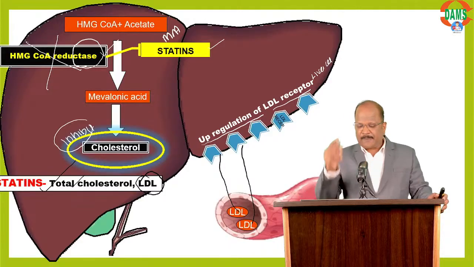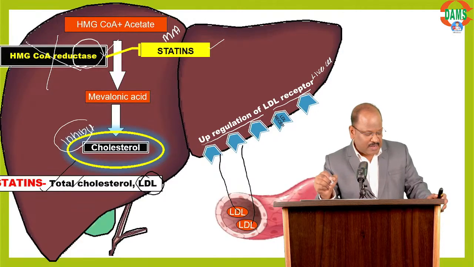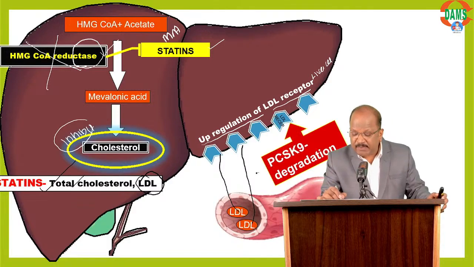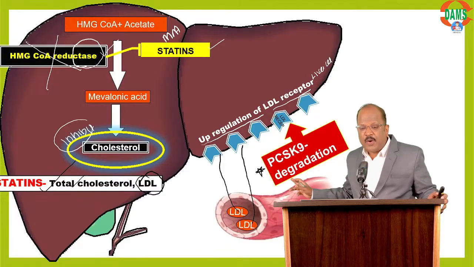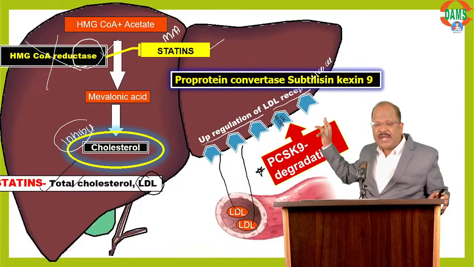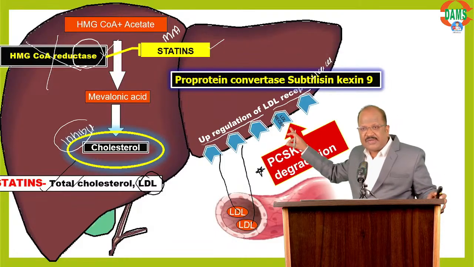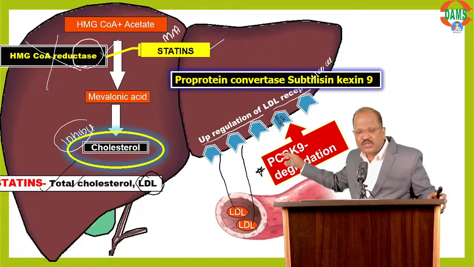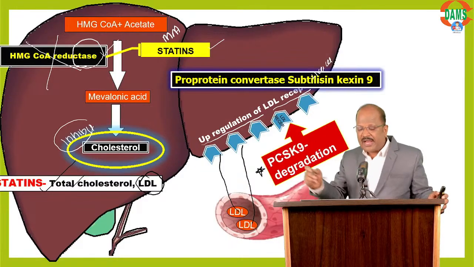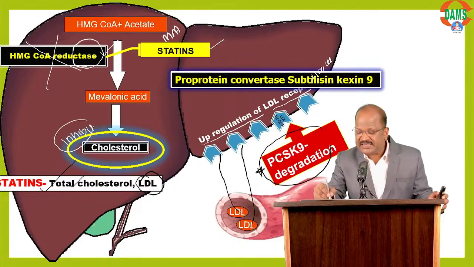Now the question starts. The LDL receptor undergoes degradation by something called PCSK. PCSK means proprotein convertase subtilisin kexin 9. So to prevent the degradation of the LDL receptor, I am going to inhibit PCSK.